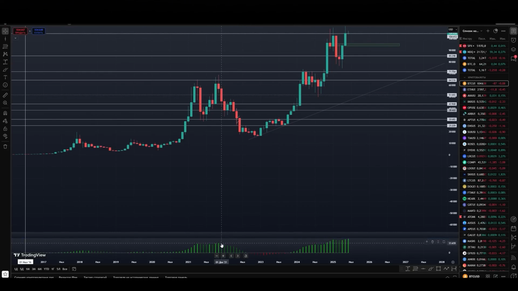A high was formed here, then there was a decline in the indicators, that is, there was already weakness of the asset at this point. Also, the intersection of the moving averages was formed here, and Bitcoin moved into a downtrend. At the capitulation phase, we entered the oversold area. At this point, the bottom was formed.